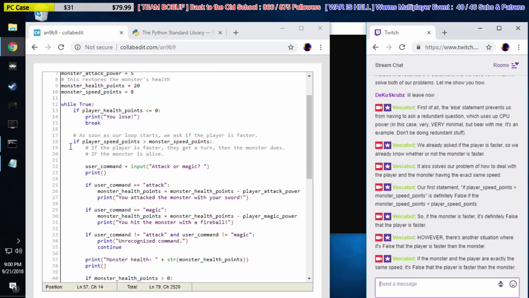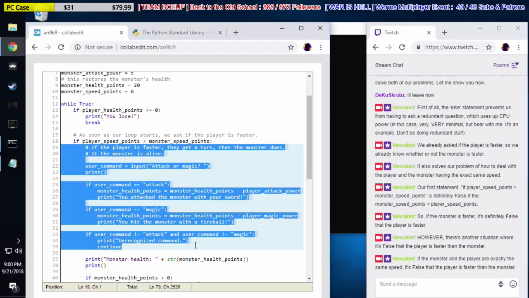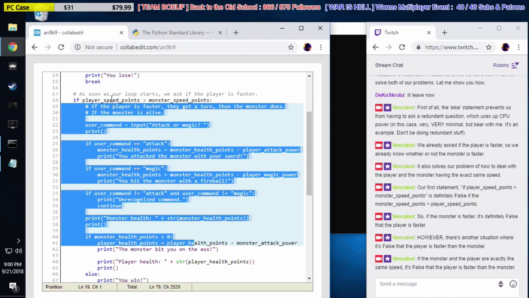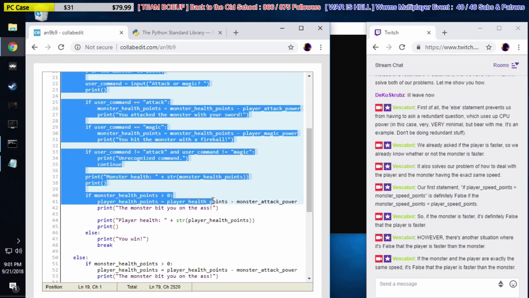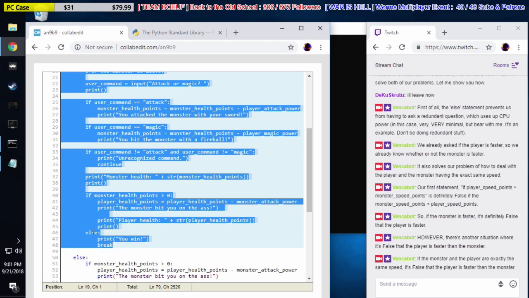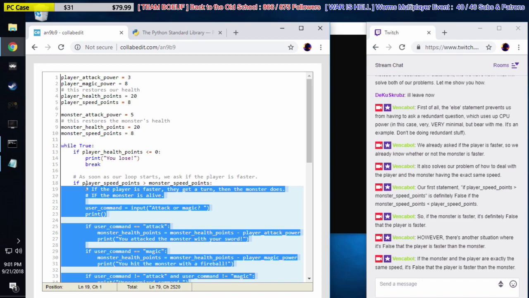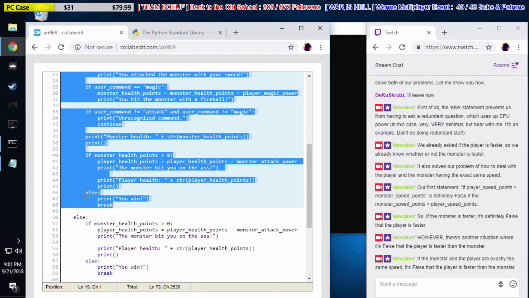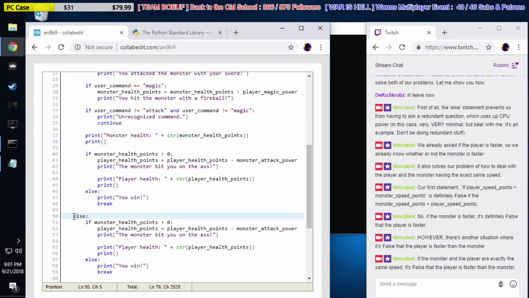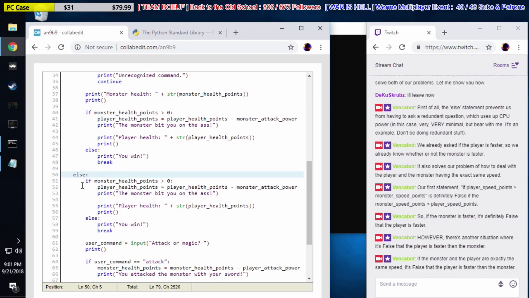So this code here will only run if the player is faster, right? If player speed points is greater than monster speed points, run this code. All this code is indented to the same depth as this first line. It's going to run if the player is faster. Else, if that's false, if the monster is faster, if they have the same speed, then run this code. So as long as the player is not faster than the monster, we run this code. Whether the monster is faster or the same speed, we run this code.